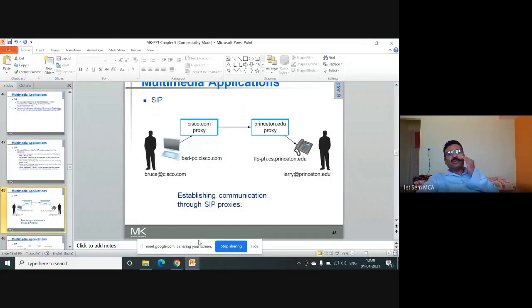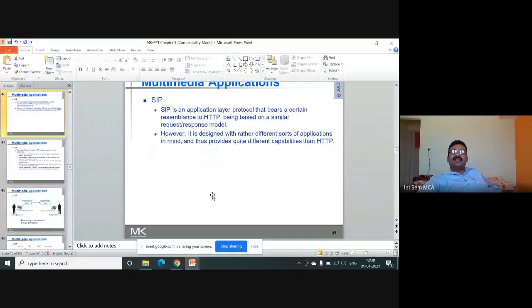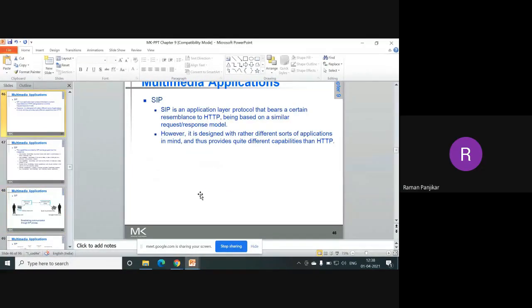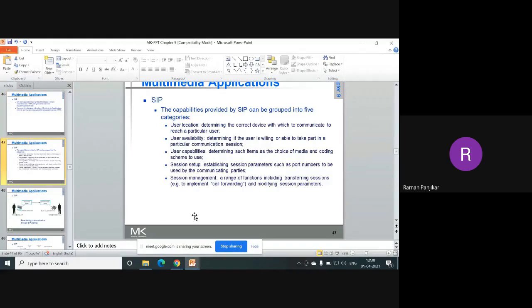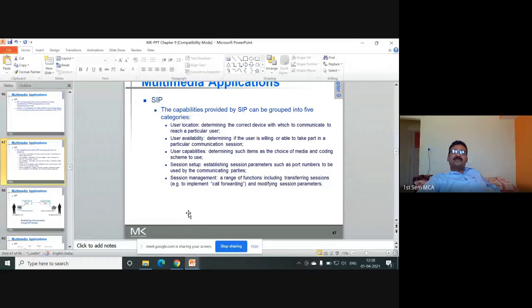How does SIP work? Session initiation protocol is used for multimedia applications. User location: it wants to know the user location, determining the correct device with which to communicate to reach a particular user.